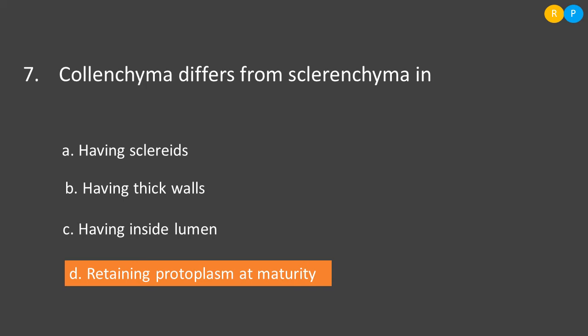So inside lumen is also present in sclerenchyma cells. Then option D, retaining protoplasm at maturity. So this is the character that I said about the collenchyma. Is it not? Because of this we call collenchyma a living mechanical tissue, but this kind of nature is not seen in the cells of sclerenchyma. So the correct answer is option D, retaining protoplasm at maturity.